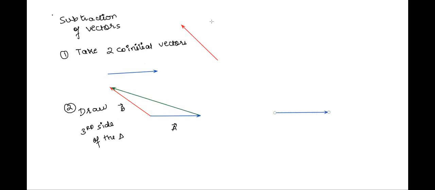This is A and let's say this is B. Then instead of taking it towards B, I can keep the head of the third side towards A. See? Now, what is the difference between them?